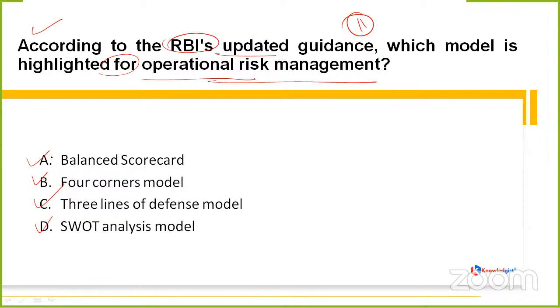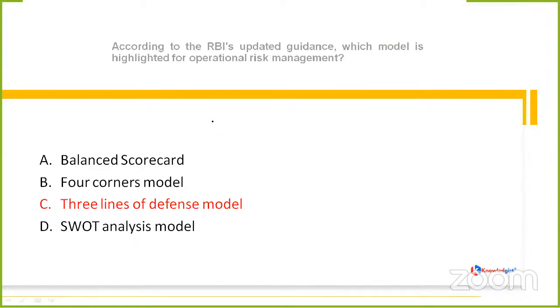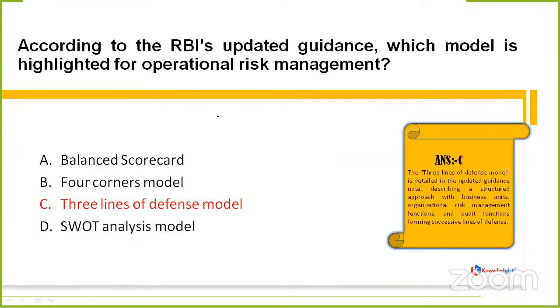Okay. Ravi Nayak, C. So yes, this time it is going to be option C, which means three lines of defense model. Why do we call it the three lines of defense model? If we talk about it in detail, it describes three phases. First, it talks about the structured approach with the business units. These new guidelines are focusing upon the business units. Secondly, they focus upon the organizational